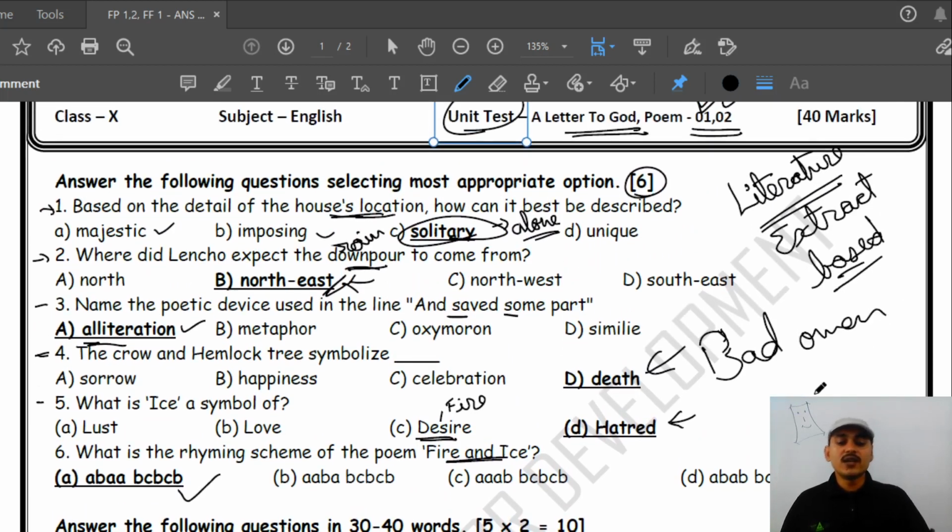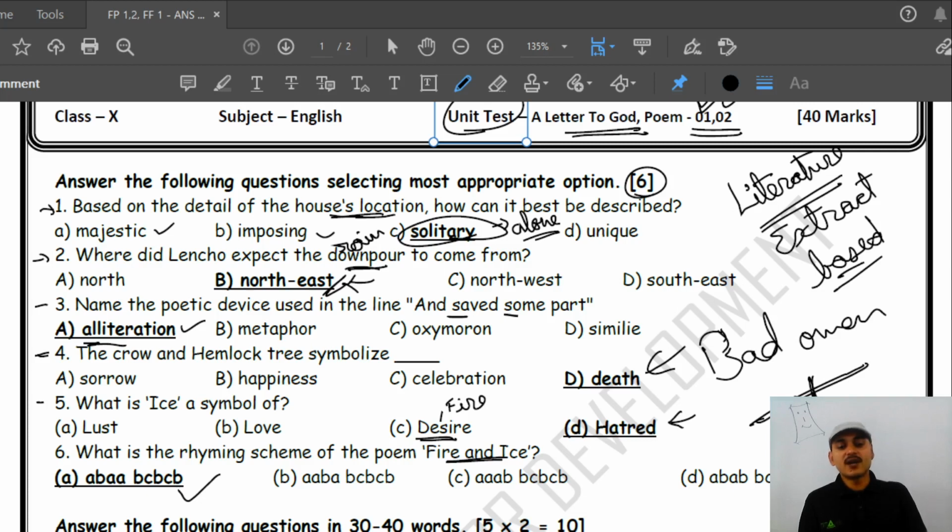Whenever we are doing any answer key, it means that you get the solution and explanation of all the questions. We'll try to provide you the solution of as many tests as we take, but it is our effort we are putting in. It doesn't mean that we are bound to, but still we'll try our best to do this. Okay, we always try to give you whatever we can.